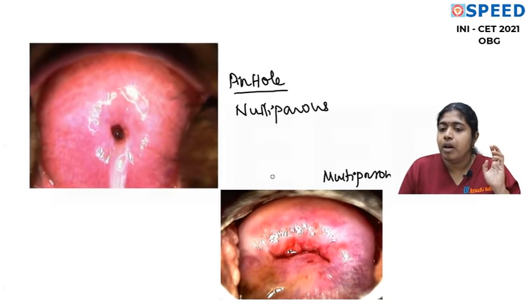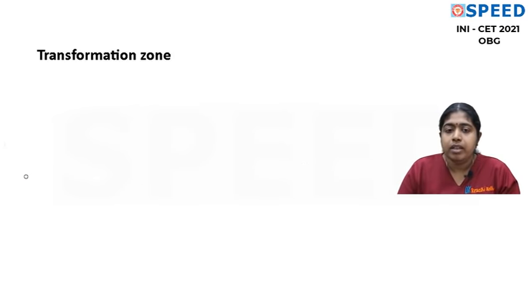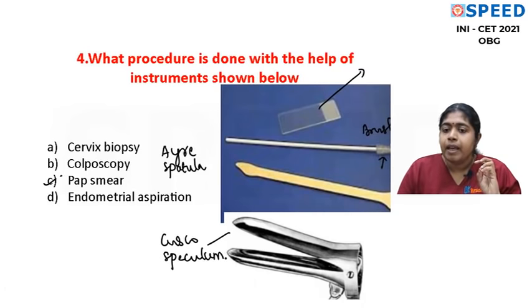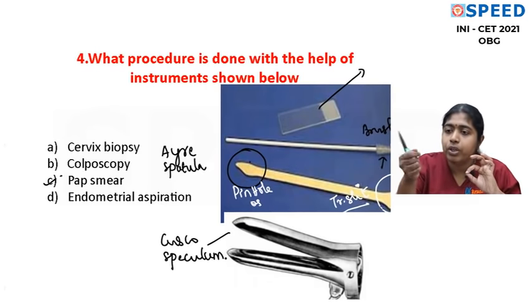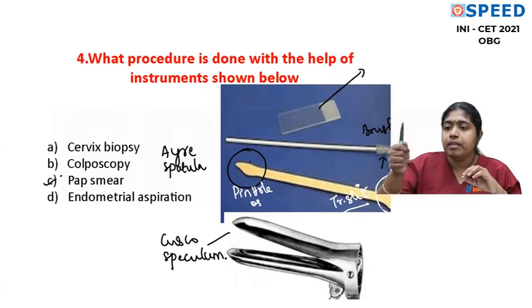And what is the shape? Now it is a transverse slit. Is that okay? Now look at the Ayre spatula carefully. This end of the Ayre spatula is used to take a smear from the pinhole os. You see how correctly it will fit in. Now this end of the Ayre spatula is used to take a Pap smear from os which is like a transverse slit, and here also you find one end will be slightly longer than the other, which the longer one will go into the cervical os, and then you make a 360-degree rotation.